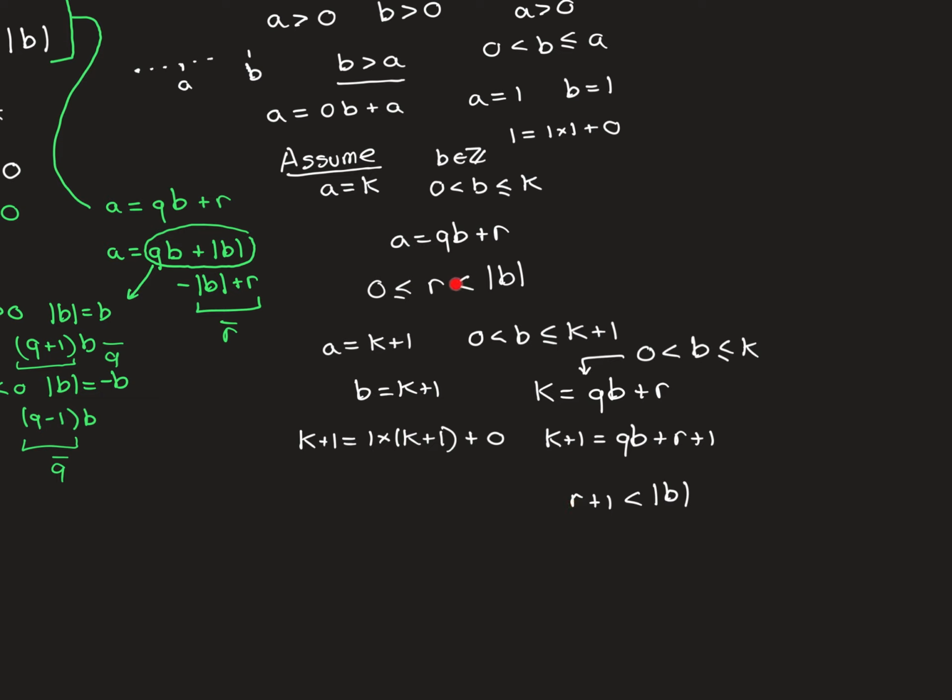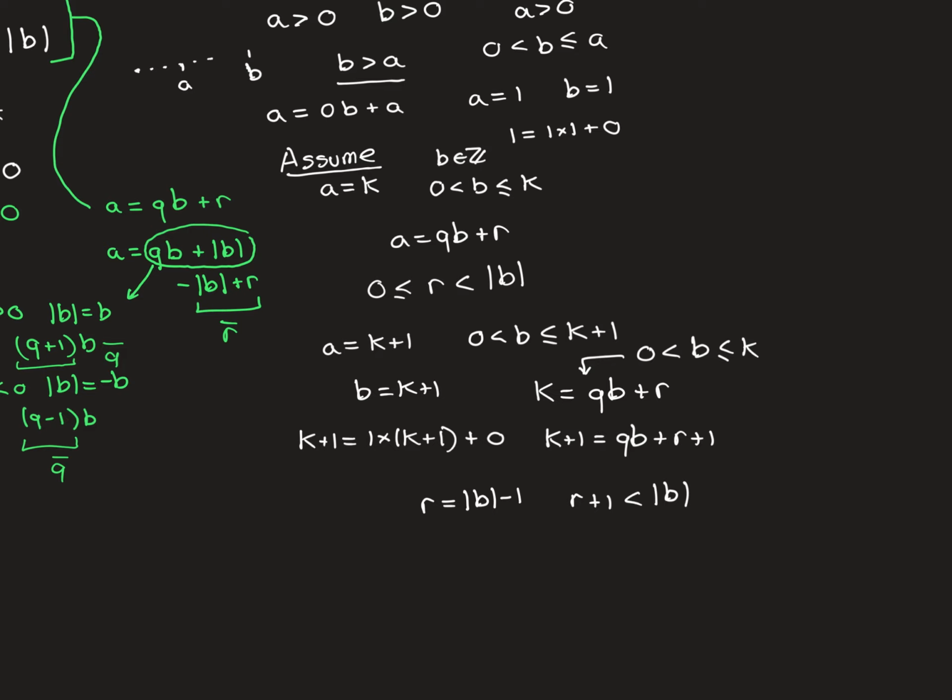r had to be less than |b| by our inductive assumption. So if r plus 1 is somehow not going to be less than |b|, it must have meant that r was the integer |b| minus 1. And then when you've added 1 here, it's gone up to |b|, and therefore it no longer satisfies this inequality because it's not strictly less than |b|, it's actually equal to |b| now.